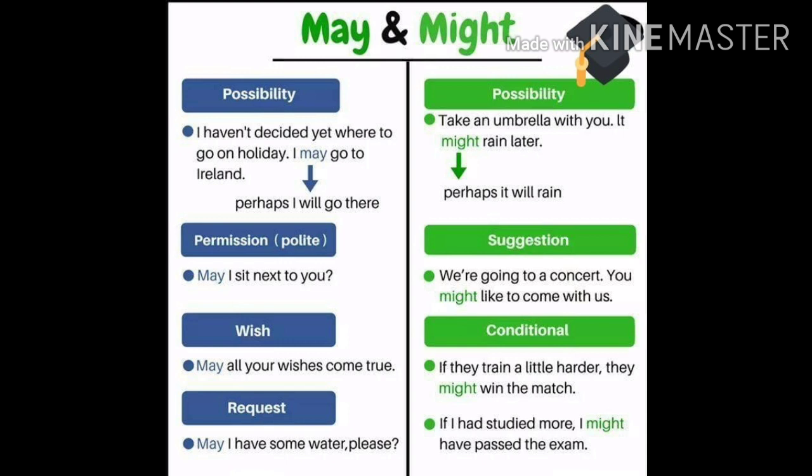Look at another example. If I had studied more, I might have passed the exam. Children, you can use might straight away or you can also use might have plus V3. Might have passed. Here again, you are saying a probability which is unreal. He might have passed, but in reality he didn't pass. To denote such a situation, you can use might have and V3.